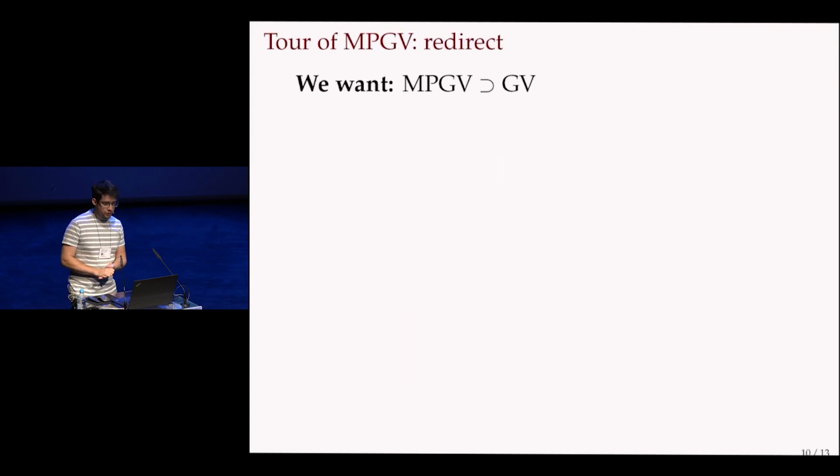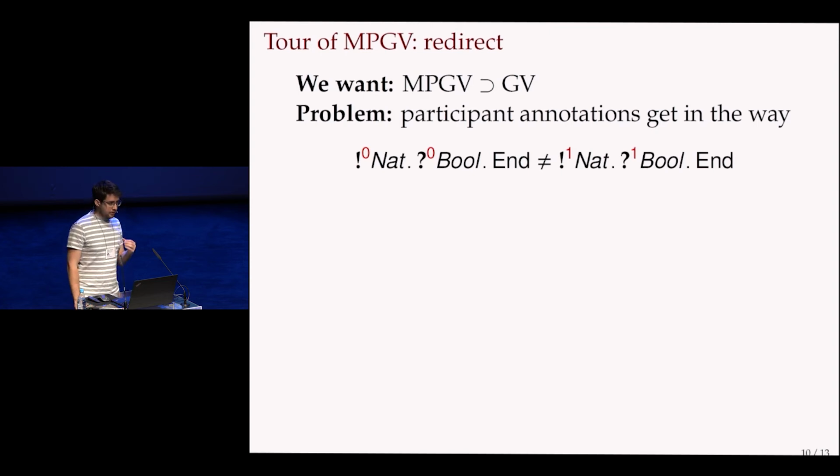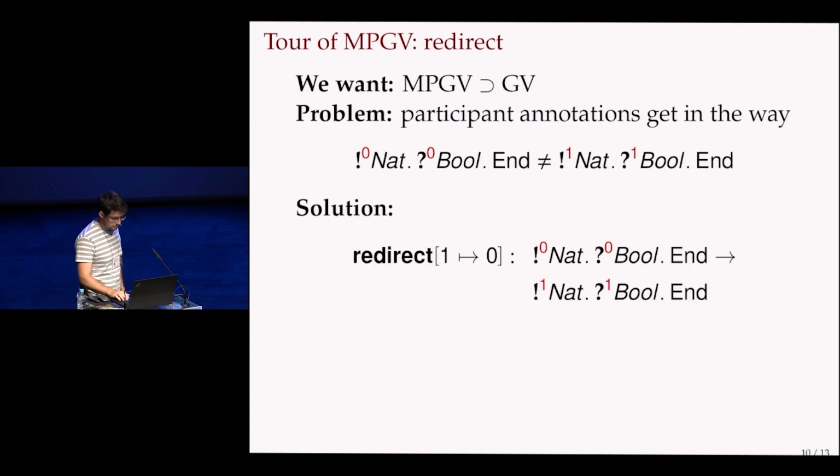So we wanted to show that this language is really more powerful than GV, and you may think that's already the case, because if you want a binary session, you just make one with 2 participants. But that doesn't quite work, because in this multi-party type system, the types have these indices indicating with whom we are communicating. And so if you just naively translate a GV program to this language, you may end up in cases where these indices don't match.